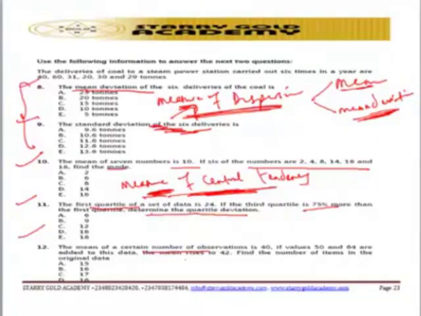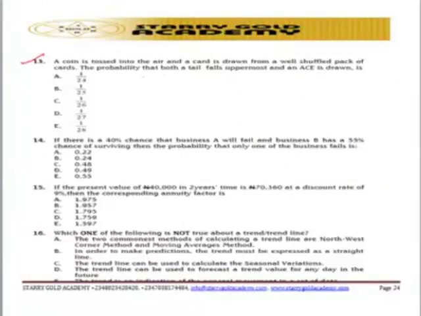Let's look at what they are trying to give to us. Question number 13 is trying to point out a coin is tossed into the air and a card is drawn from it. That is another question based on the word probability. You can see that probability also is very vital in quantitative techniques. So go and check details on the probability topic. Look at the coin aspect as well as the die aspect, so that you can easily know more details on them and be able to solve questions based on probability.